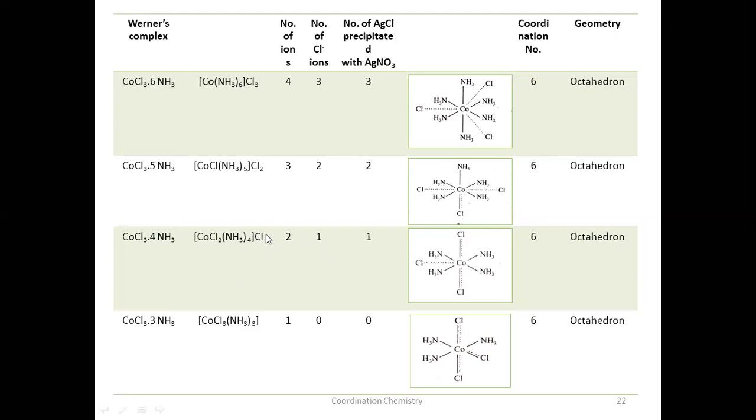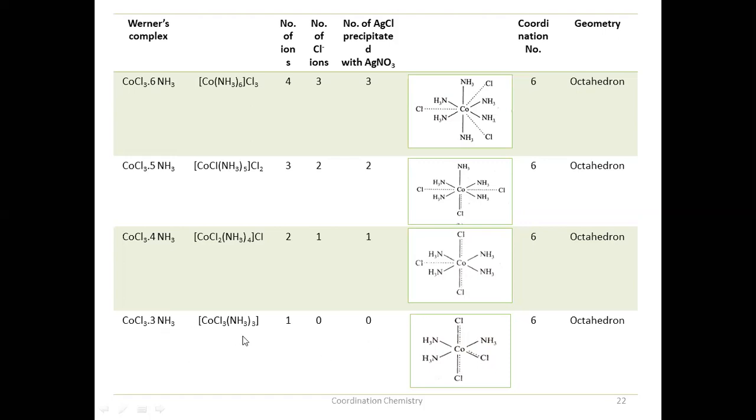And see here, when we write the Werner complex like this, only one chloride should be shown with a dotted line, and the remaining 2 chlorides, since they are satisfying both the valencies, we have to show with a dotted line and thick line. Okay, and the last one is this one.